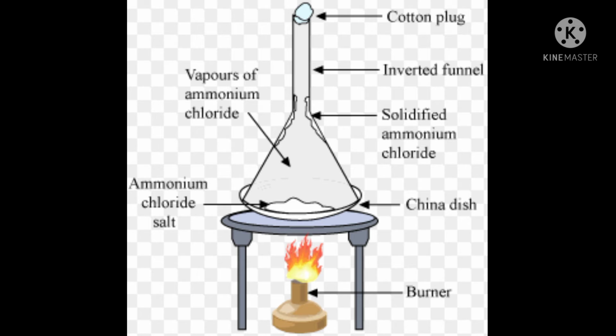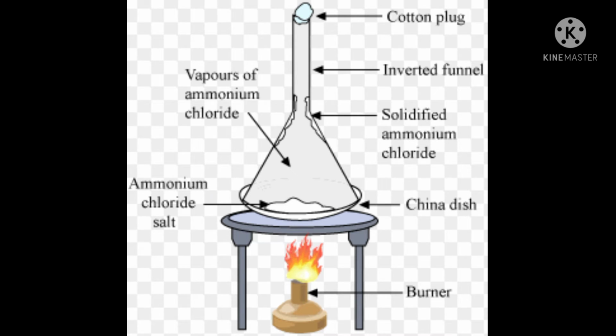So now we shall study through an example. Take a mixture of sand and ammonium chloride, which is a type of chemical, on a china dish. Now place an inverted glass funnel on the china dish. Plug the open end of the funnel with cotton. Heat the china dish gently. Ammonium chloride changes directly from solid to vapor and gets condensed on the upper cooler surface of the funnel. The sand is left in the china dish.